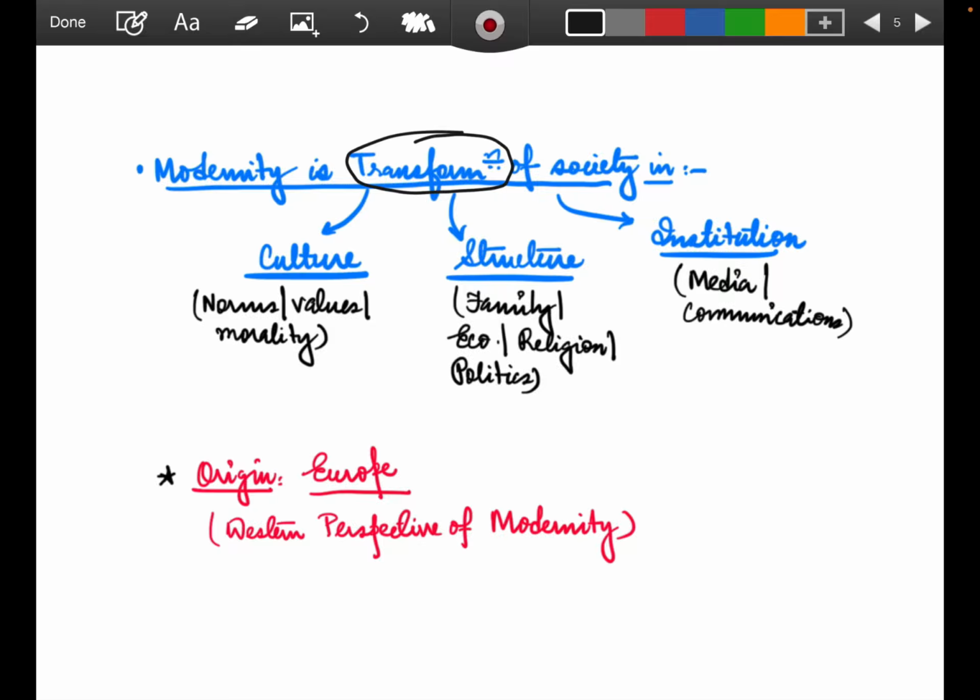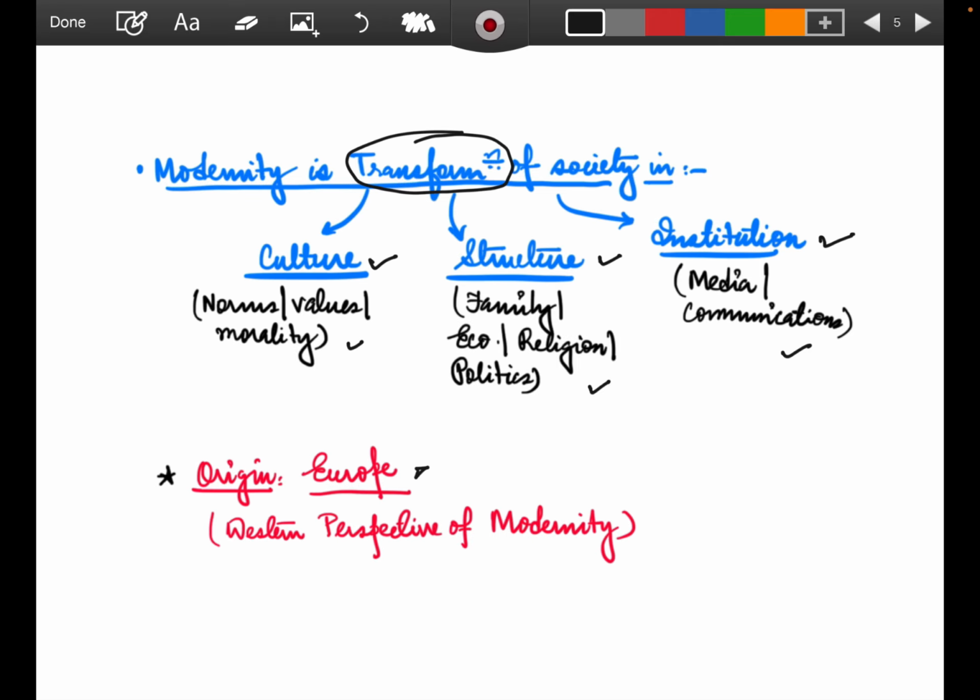In what forms? In the form of culture, in the form of structure, in the form of institution. In culture: norms, values, morality. In the form of structures: family, economy, religion, politics. In the form of media, communications. All these changes, if they are coming in and around, that is what we are talking about in modernity.